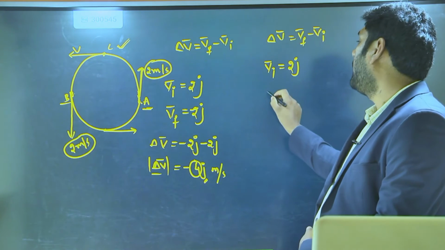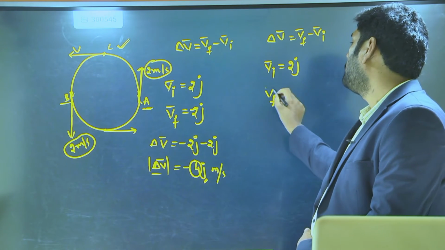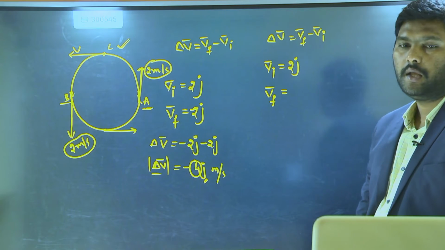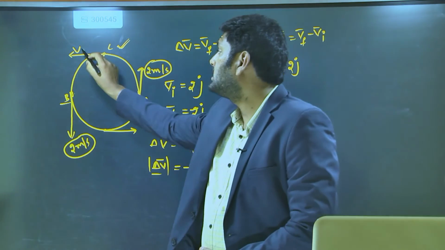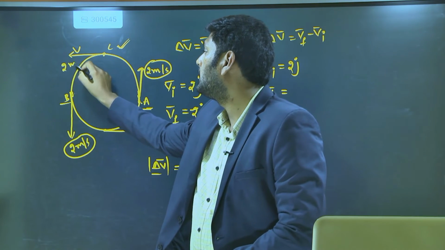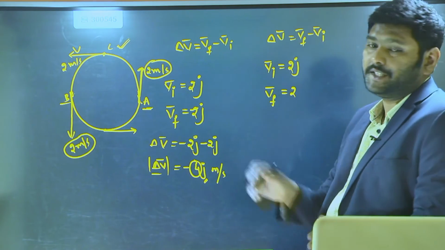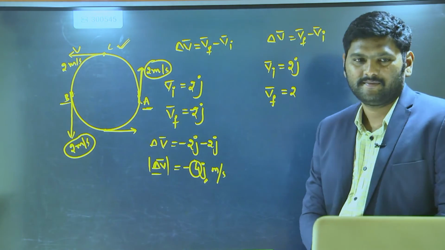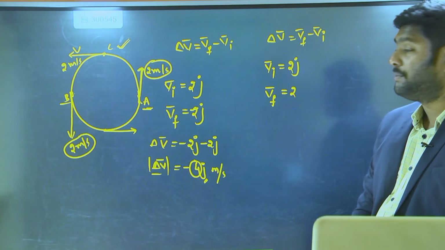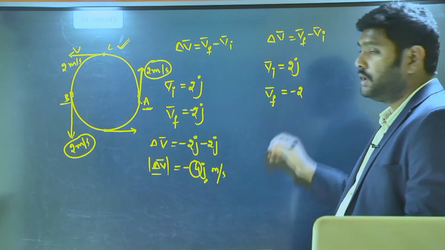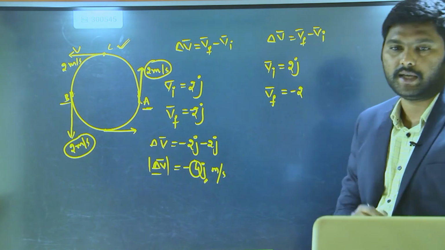Same way, the final velocity vector. Which point are we taking as the final position? C. At C also, what is the magnitude of velocity? 2 meter per second. But in which direction is it moving? Minus x. Minus x means you represent it as minus 2 i, the x direction unit vector.